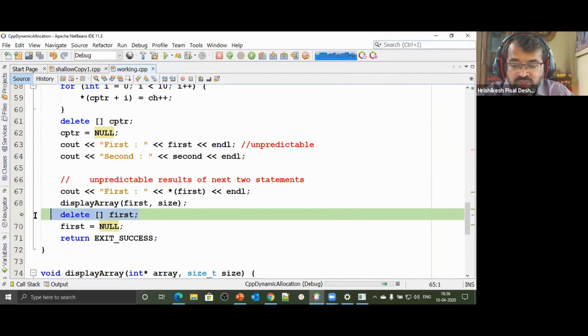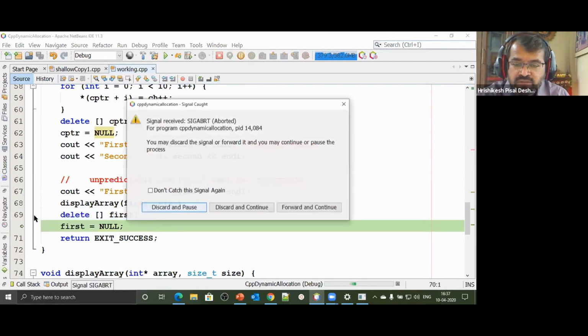The bigger problem is over here, because you are now printing the value at a location where first is pointing, but we have forgotten that first is a dangling pointer now. There is no memory reserved at that location, and that area which is already released, we again make an attempt to release. See what happens. The program has crashed, and this is how it should rather crash than crashing the entire application.